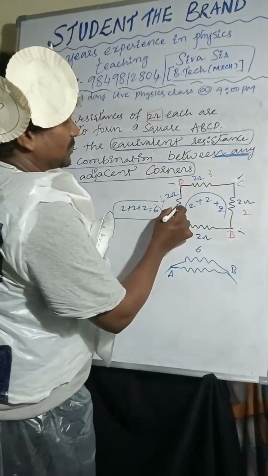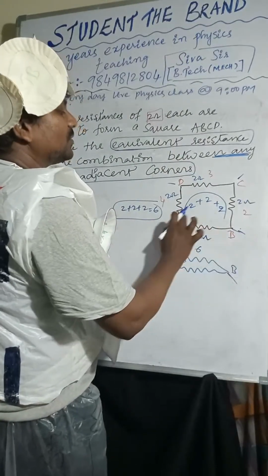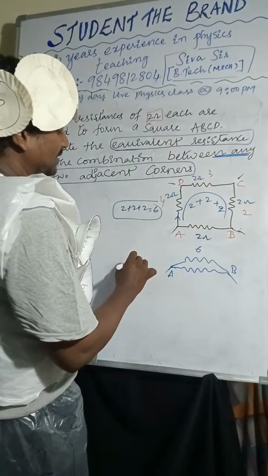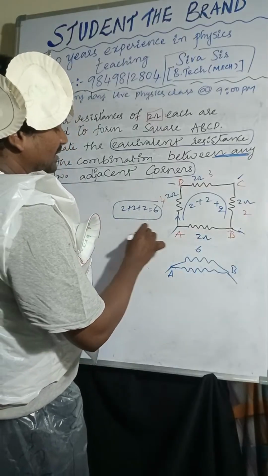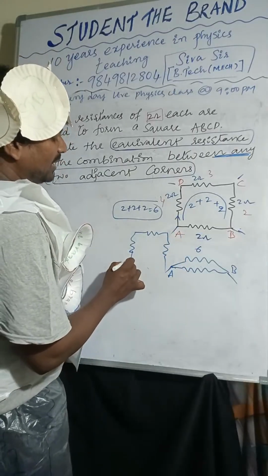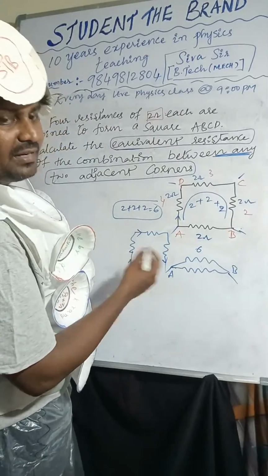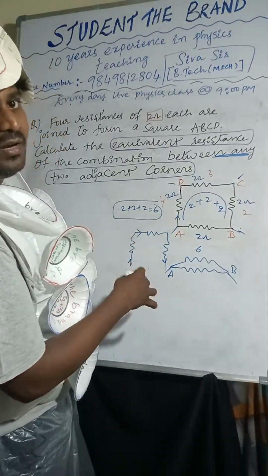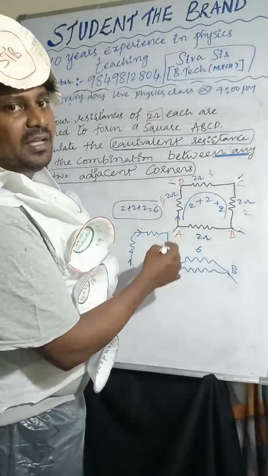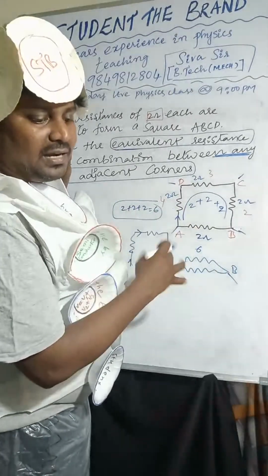So I am taking these two resistors and I want to find the equivalent resistance between these two. The remaining resistors are connected like this, like this, and like this also. Here the current throughout the three resistors is the same, right? The current is not changing. Only if a junction is there will the current be divided.